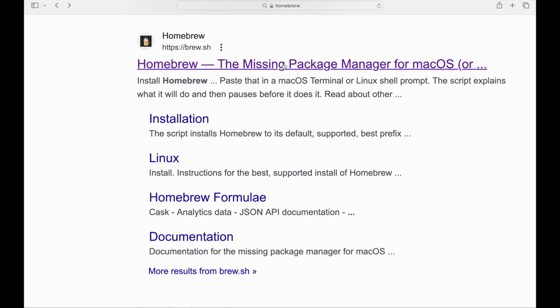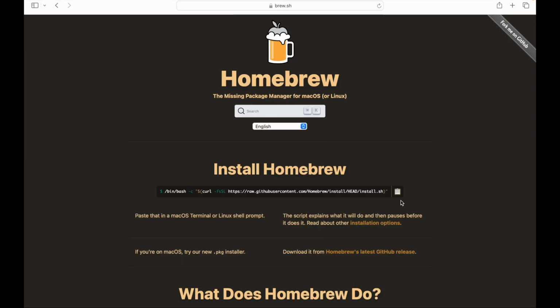To do this, open your browser and simply Google Homebrew. Now open the first URL. Hit this button to copy the command. Navigate to your terminal and paste the command.